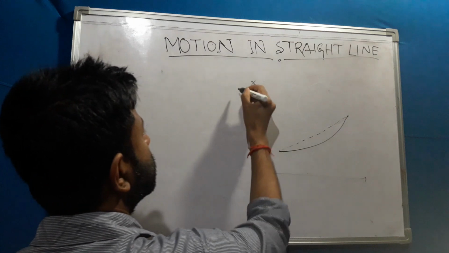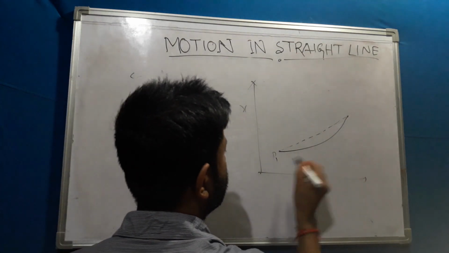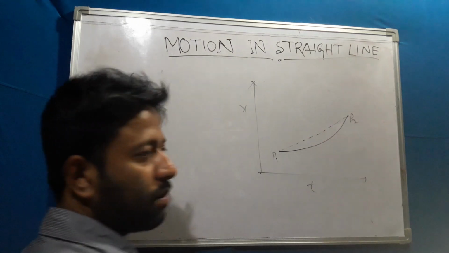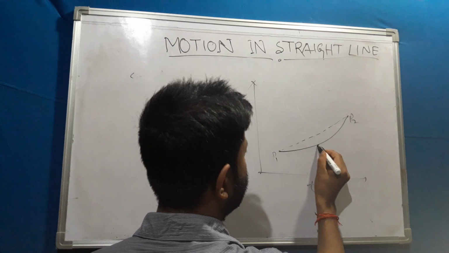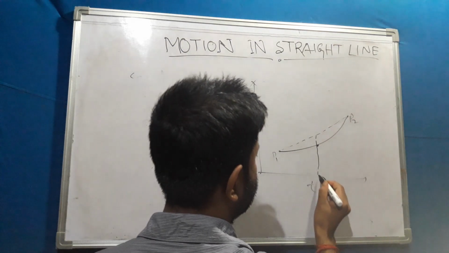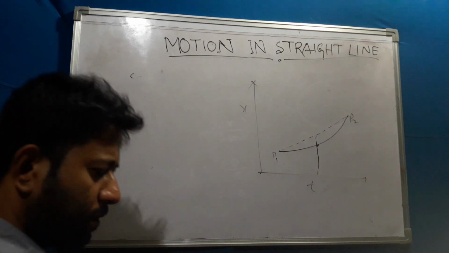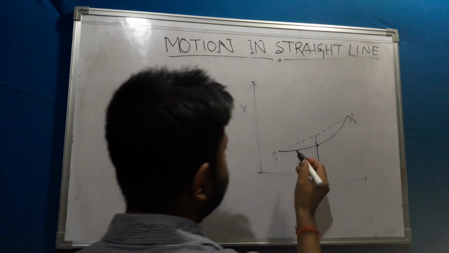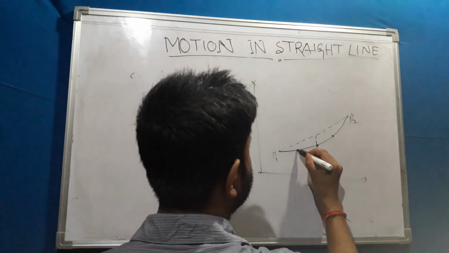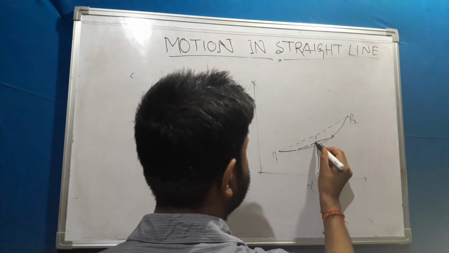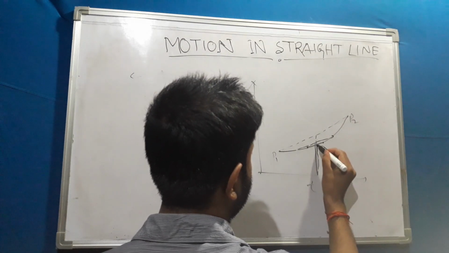This is x, this is my t. So this is p1, this is my p2. If I find the average velocity, I will find it somewhere here, in this position. Now if we take another 2 points here, another 2 points here, whatever the velocity is, I will get it here also.